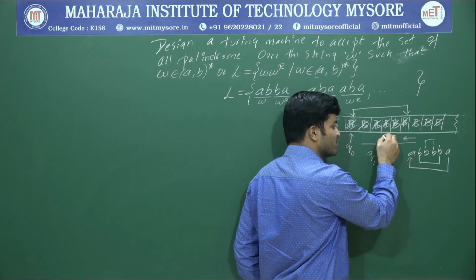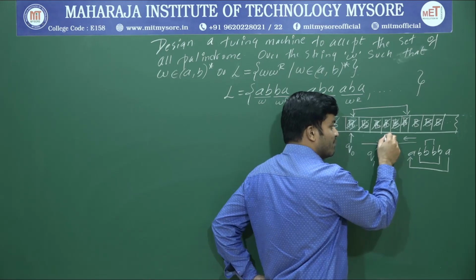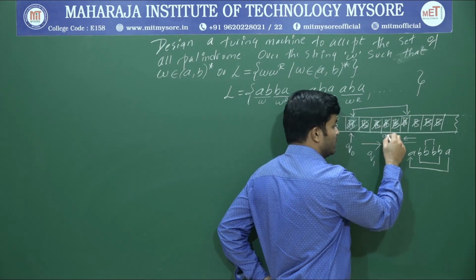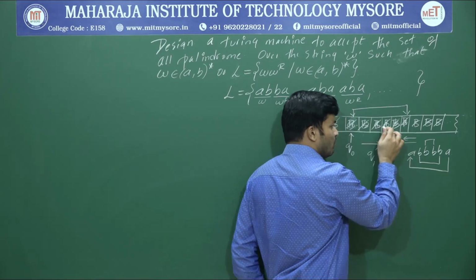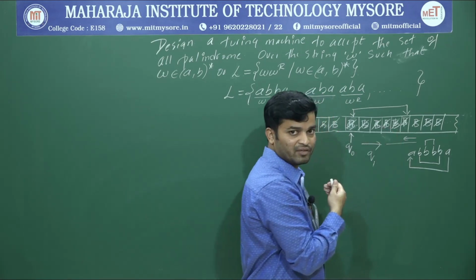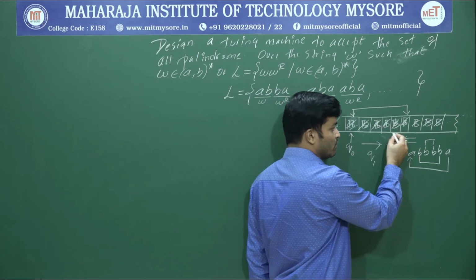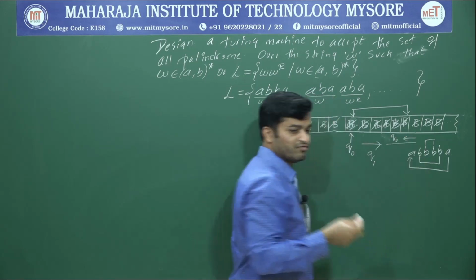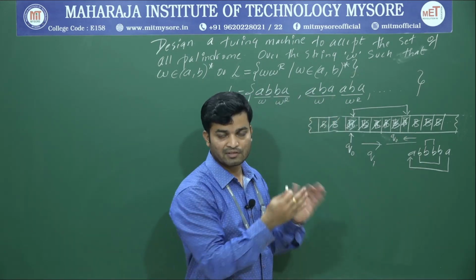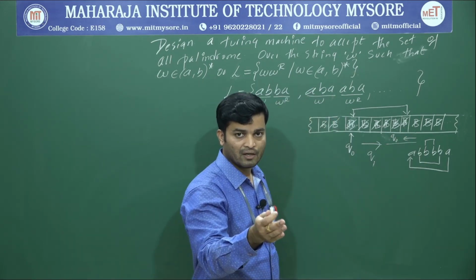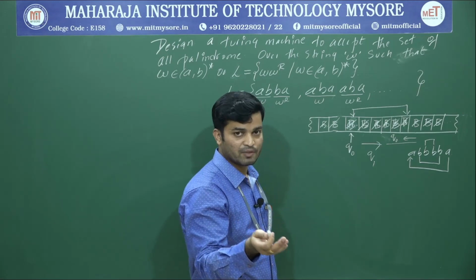Till I get a blank space. So once I get a blank space within Q naught, once I get a blank space in the extreme left, I will connect back to Q naught. So within the Q naught, if I get some other symbol, I have to move right hand side till the right hand side blank space.